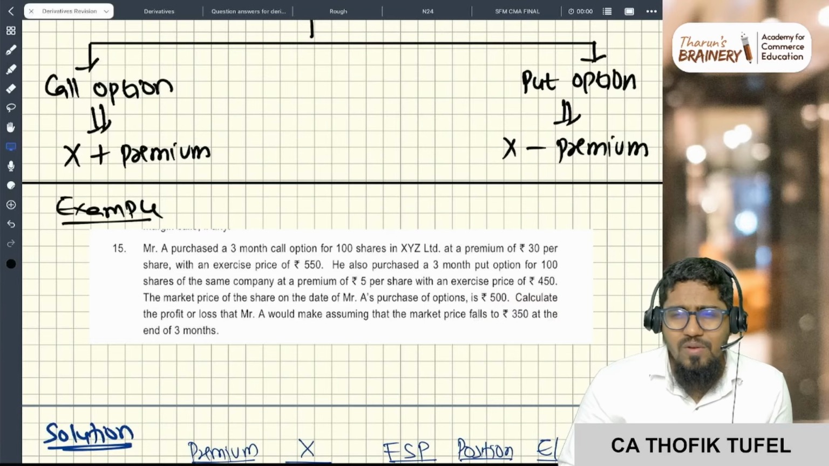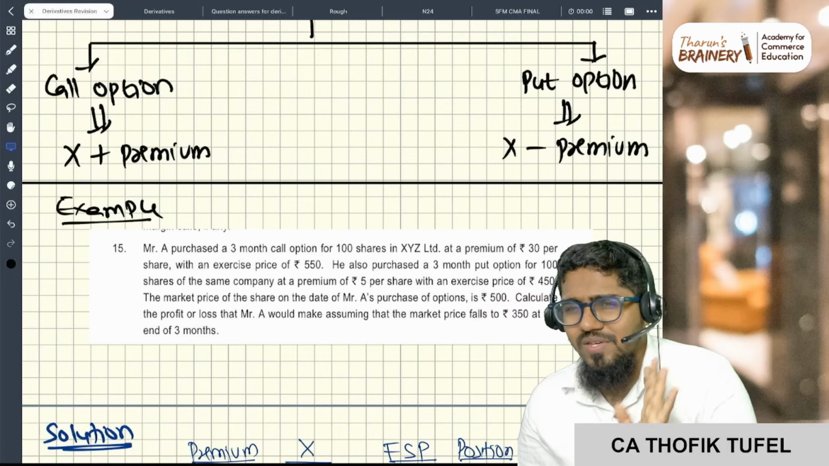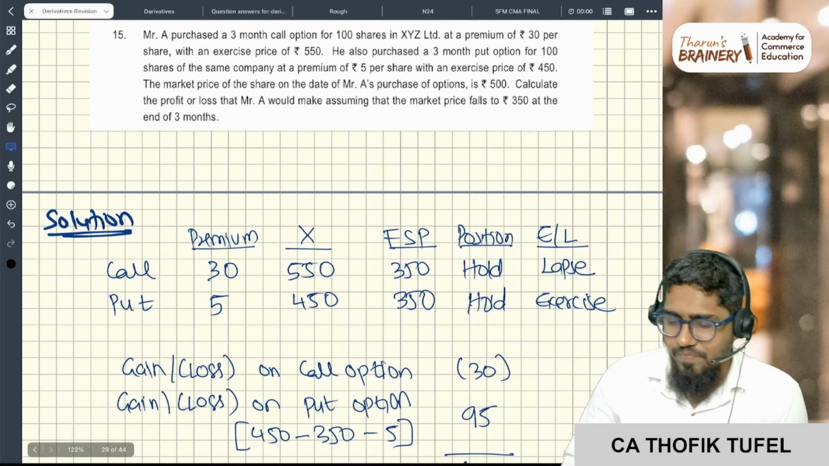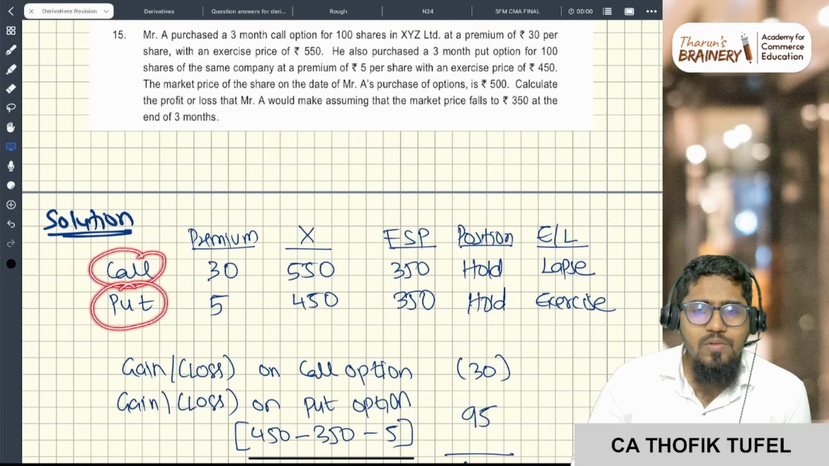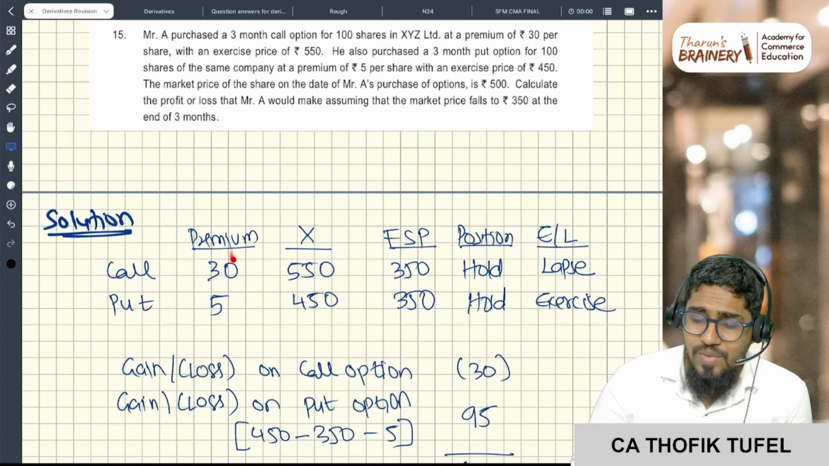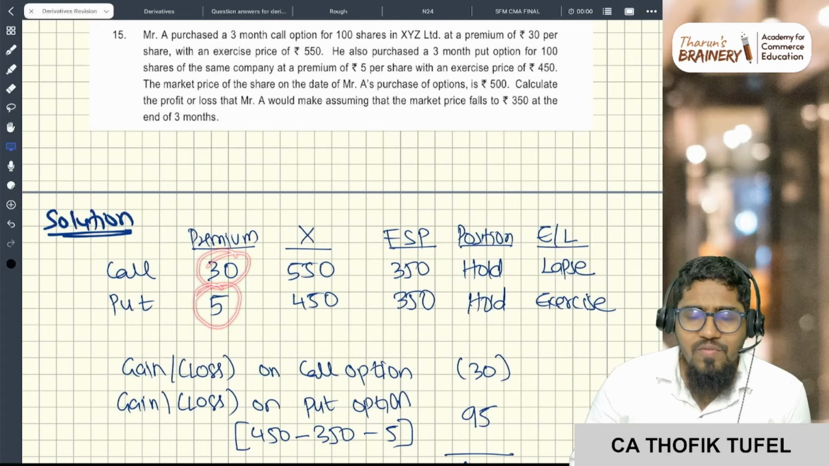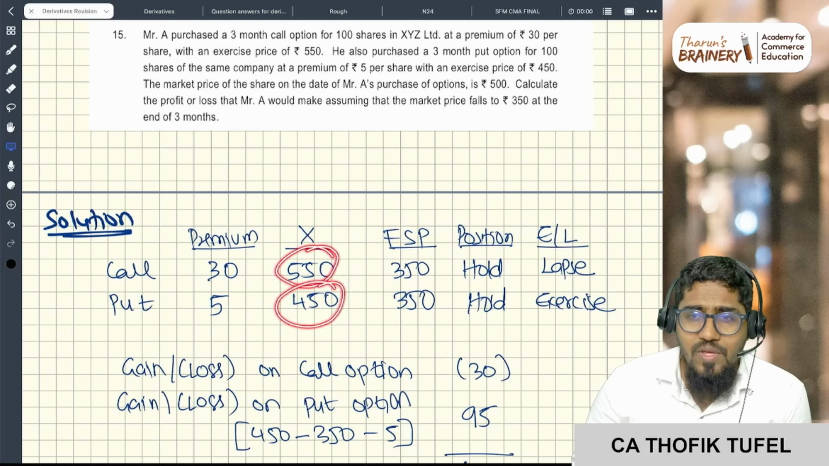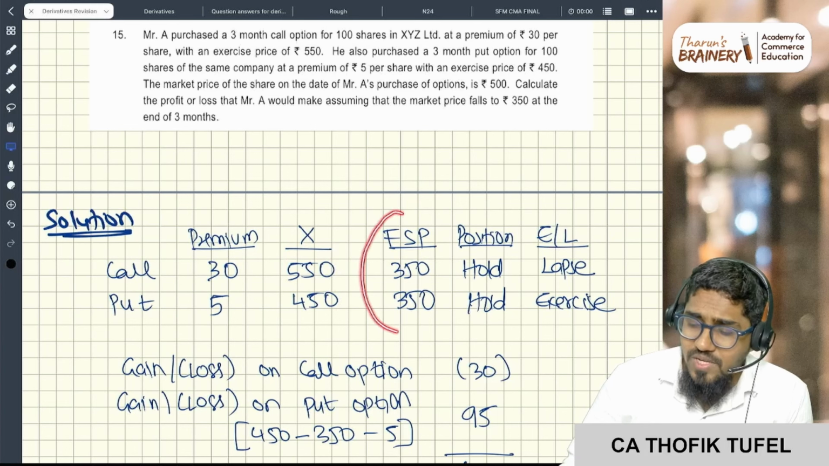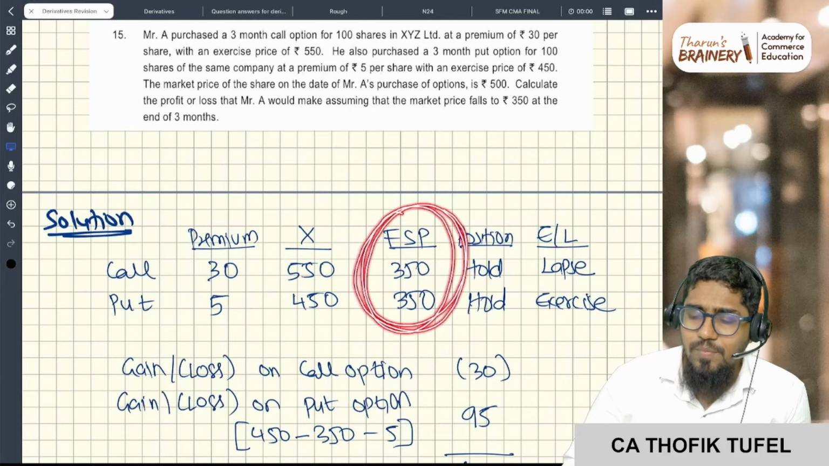Now in the study material it is a little bit complicated like this. I'm just giving you a very simple table. You just remember what he did. He has one call option, he has one put option. Call option he purchased by paying a premium of 30. Put option he purchased by paying a premium of 5 rupees. What is the strike price of the call option? 550. What is the strike price of the put option? 450. What is the future selling price, also called future spot price or maturity price, FSP?